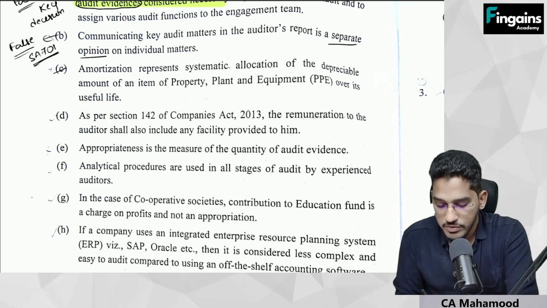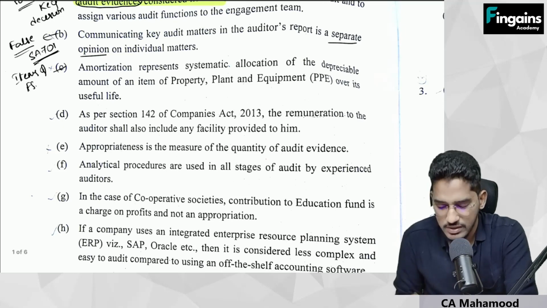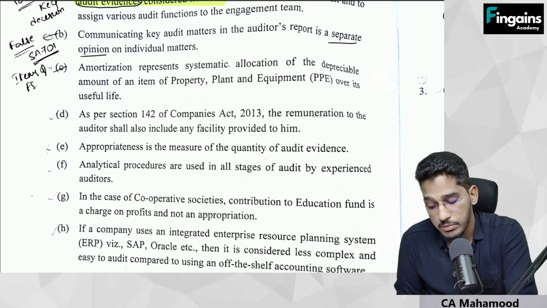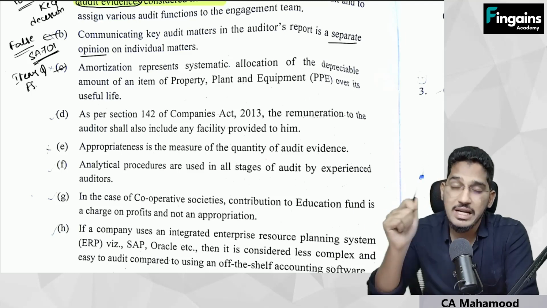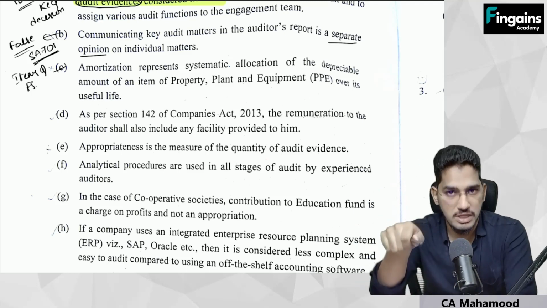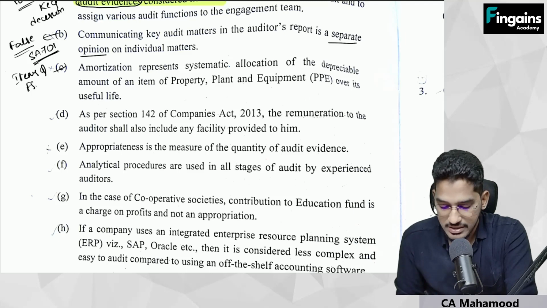This third question is from audit of items of financial statements. Let us see what that is. Simple thing. Amortization represents systematic allocation of depreciable amount of property, plant and equipment. Wrong. Whereas depreciation represents systematic allocation of depreciable amount of an item of property, plant and equipment, whereas amortization represents systematic allocation of intangible assets. Yes or no? So this statement is false.